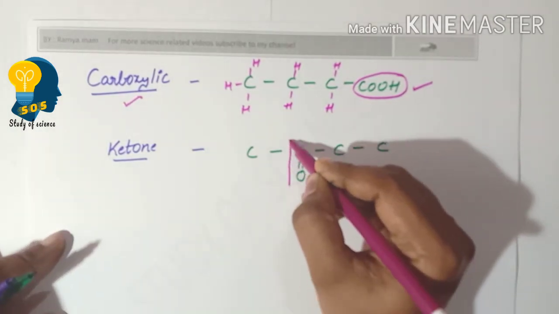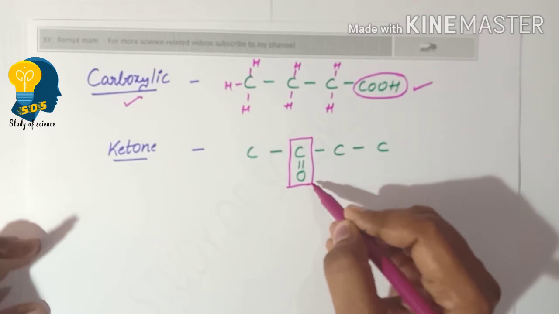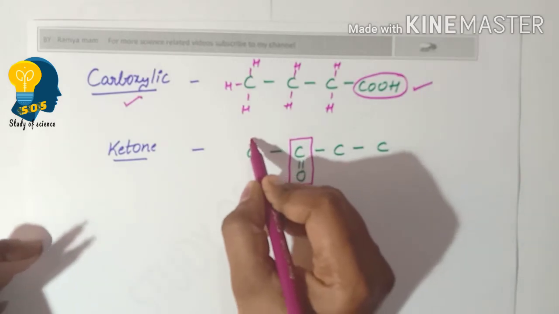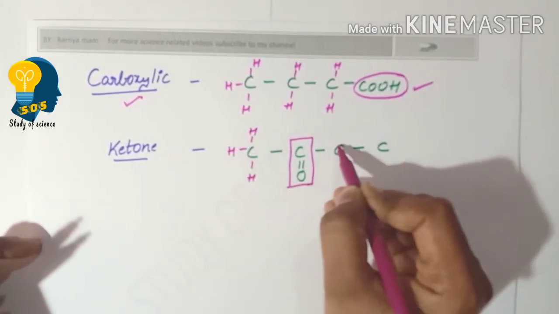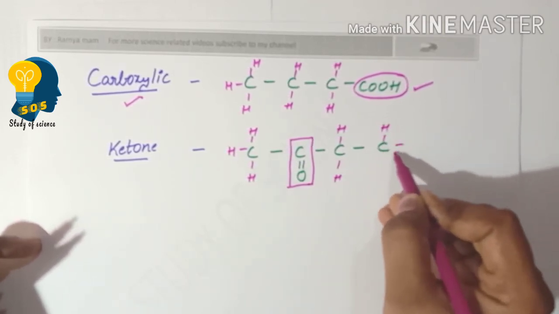The presence of ketone group is identified by C double bond O, whereas the other places in the longest carbon chain are occupied by hydrogen.